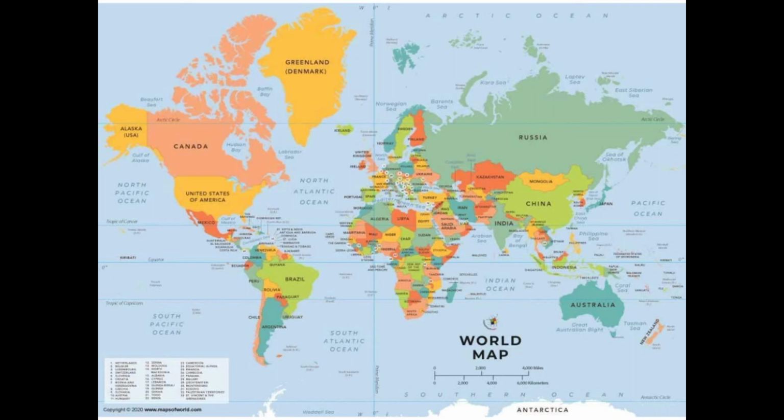On a globe, continents, countries and oceans are shown in proportionate size. How? Through scale. It will come in the maps. Okay, through scales we know that they are drawn proportionately.